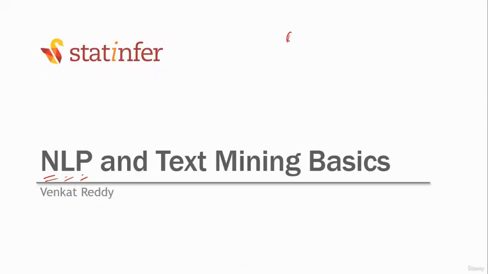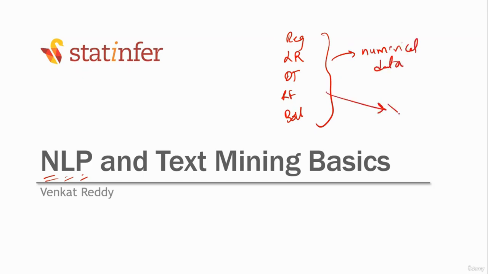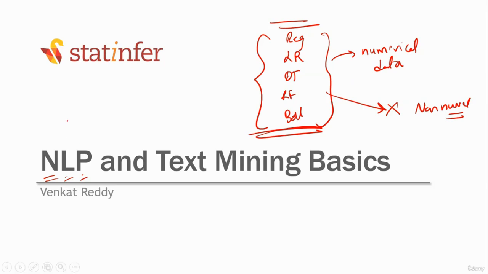Until now, we have used linear regression, logistic regression, decision trees, random forest, boosting. All these algorithms work only on numerical data. They do not work on non-numerical data. You cannot apply these techniques because these are mathematical techniques. Mathematics works on numbers only. On non-numerical data, you cannot apply any of these techniques because non-numerical data, text data, natural language data is very different. Language is very different.